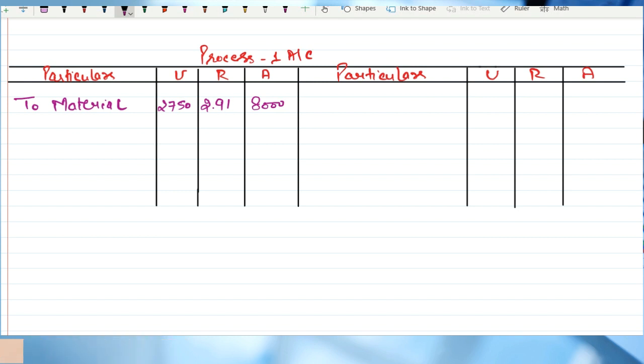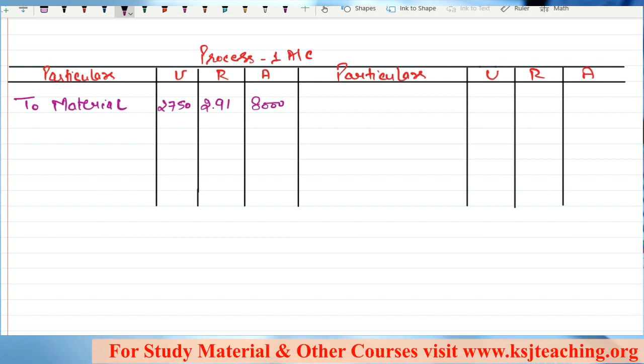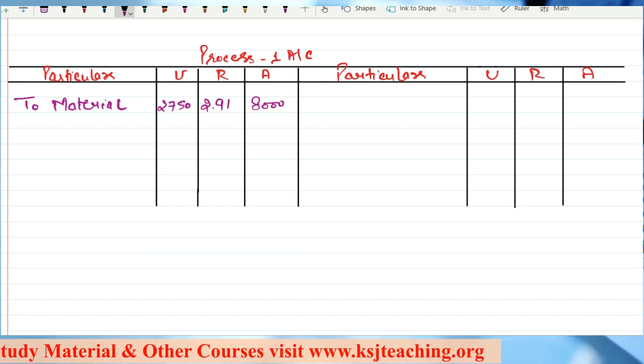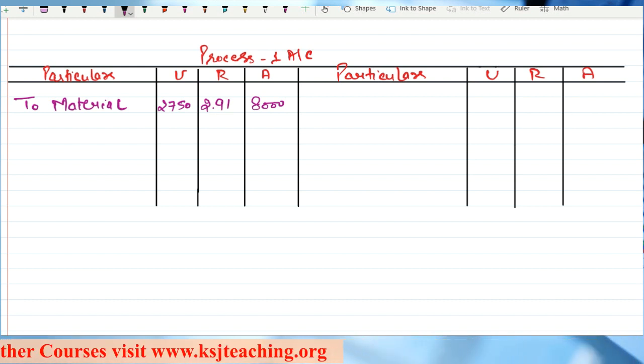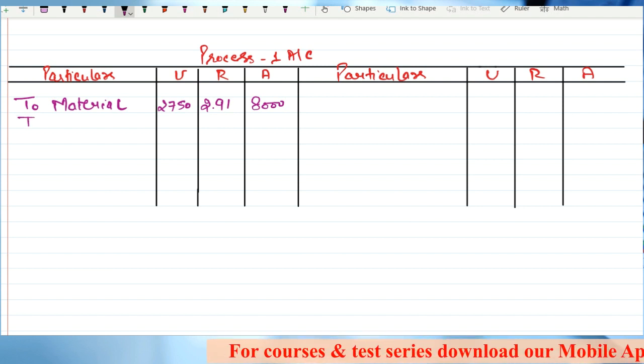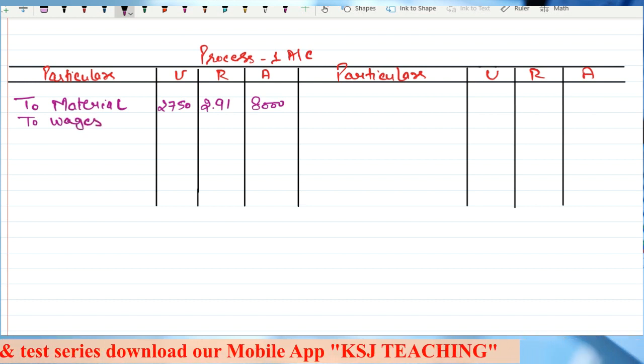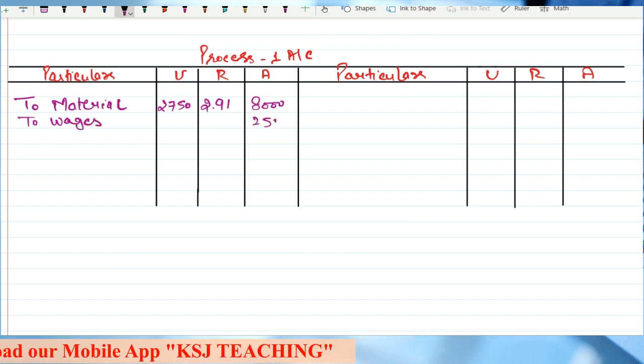Clear, sir? The value is given to you in the question as 8,000 rupees and the number of units is 2750. That is the gross production that we are expecting from process 1. Gross means without any losses. That means we have input 2750 units. That is why we are expecting a gross production of 2750. So what are the rest of the expenses given to you? To wages, direct wages given as 2500.